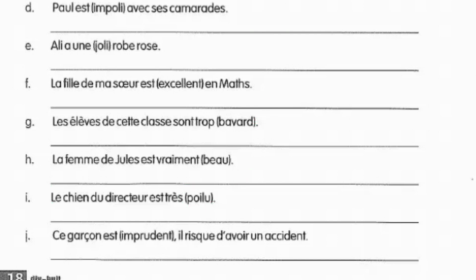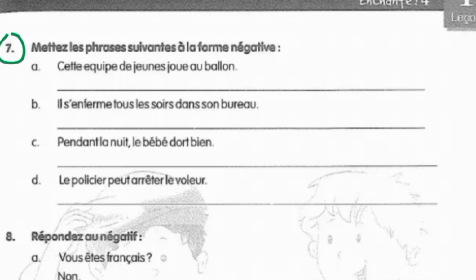Then coming to the last part, which is ce garçon est imprudent. Imprudent is careless or reckless. So you can see that ce garçon is masculine and imprudent is also masculine. So there is no need to change. It's the correct form. Coming to the seventh part, in which you have to make this sentence negative.